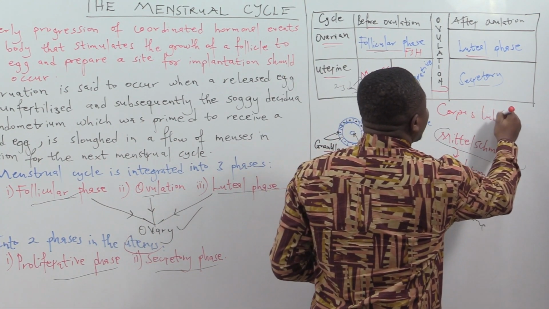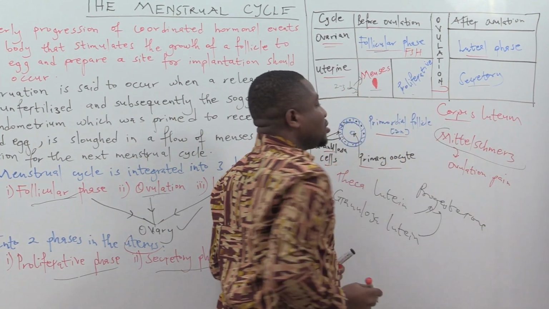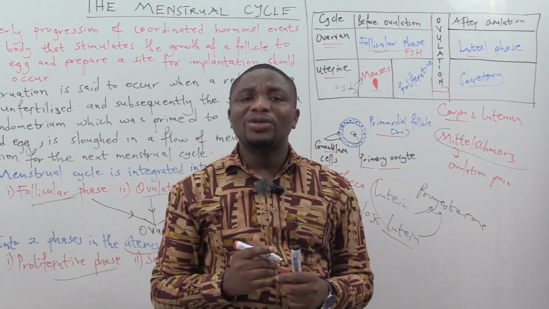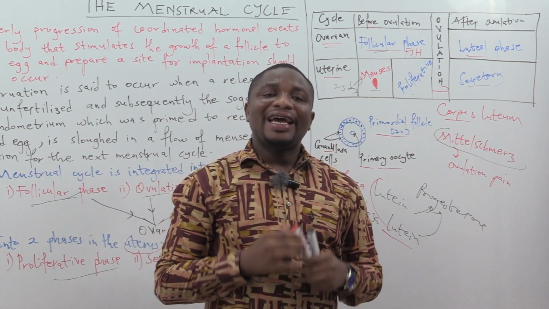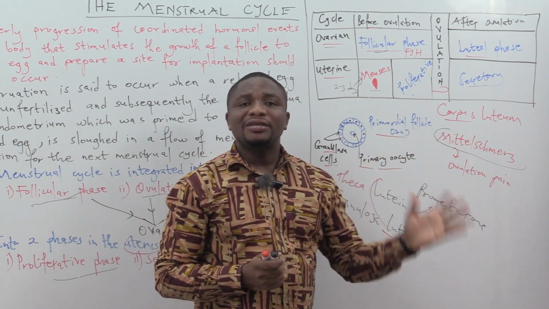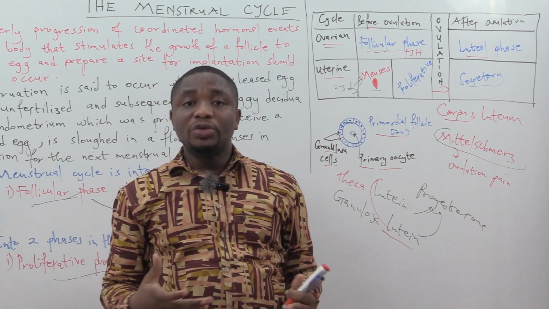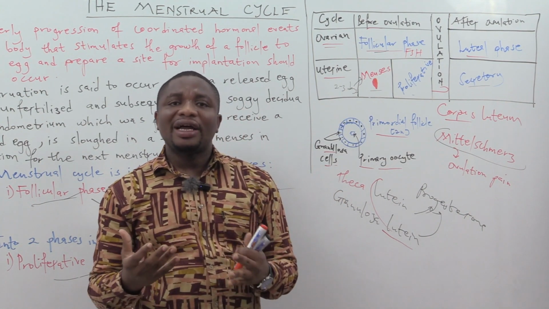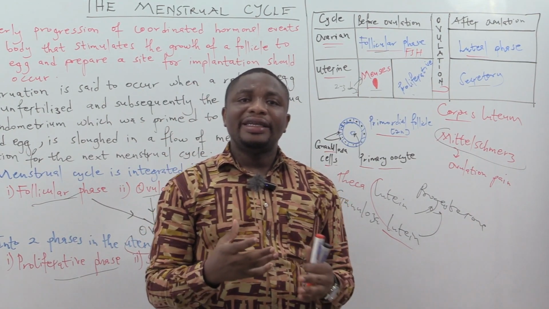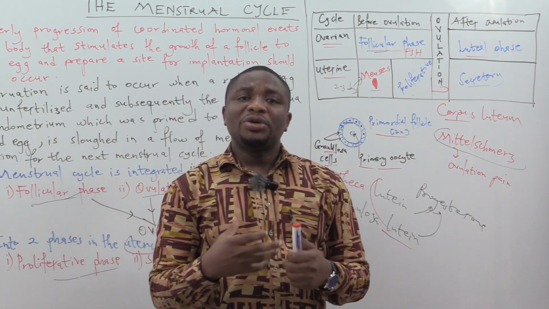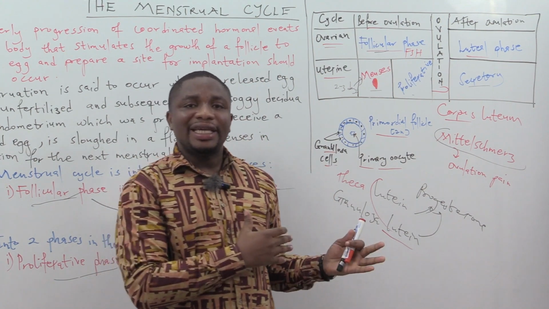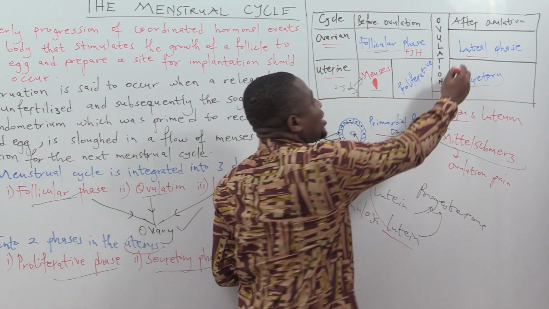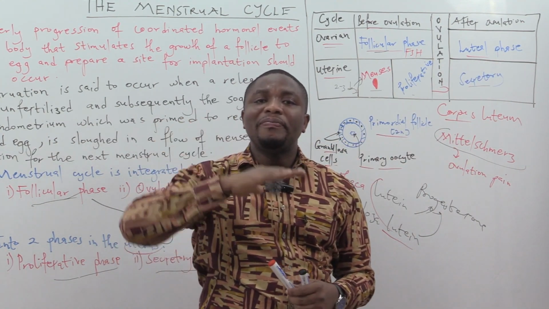Corpus luteum. And why is it called corpus luteum? Because it contains lutein cells. It contains lutein cells having a high concentration of fat. And the purpose of the corpus luteum is to produce hormones. Which hormones? It is going to be producing progesterone and estradiol. Progesterone and estrogen. And progesterone levels are going to be higher in this case, such that by the middle of the luteal phase, you would have the progesterone level peaking.